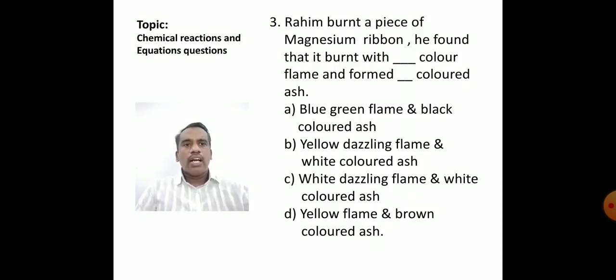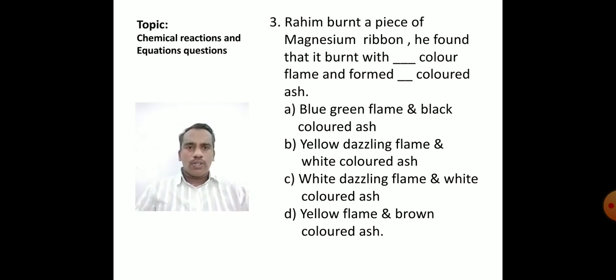So with what color of flame does the magnesium ribbon burn, children? It burns with a white dazzling flame. And after the burning, the ash formed will be white powdered ash. So these are the two main observations that we need to make when burning a magnesium ribbon: it burned with a white dazzling flame and it formed a white powdered ash. So let us see the given answers. Blue-green flame.